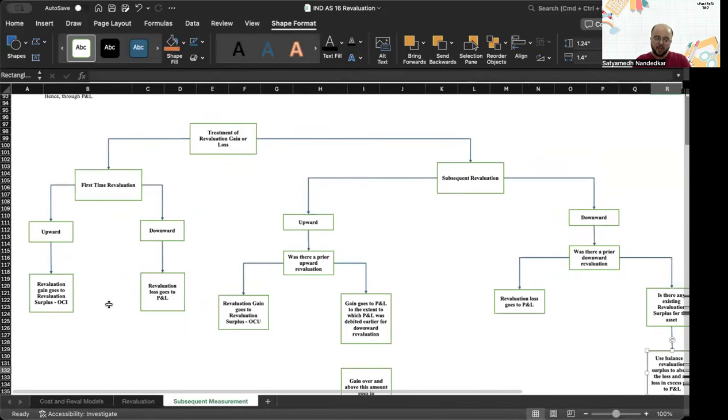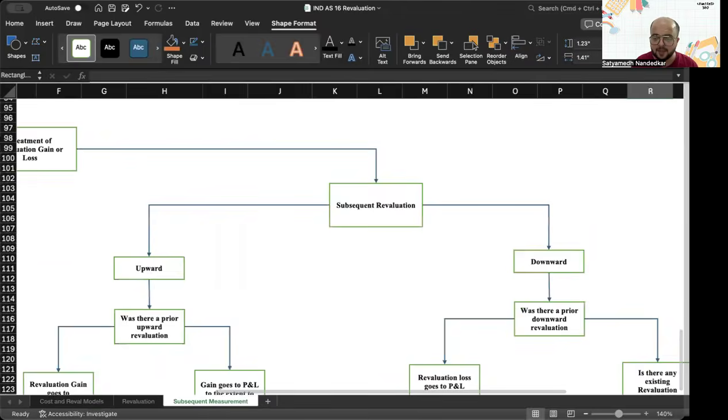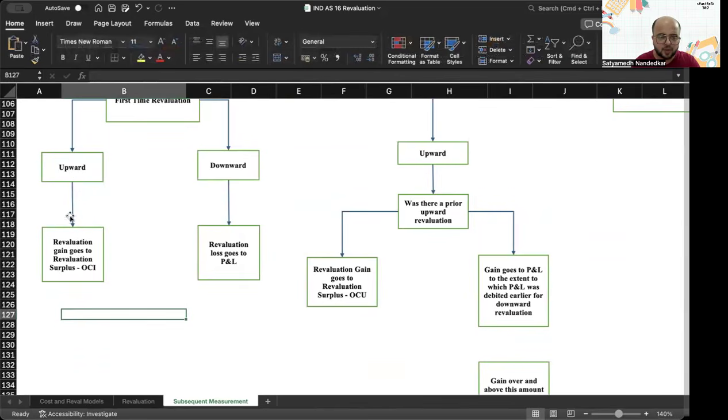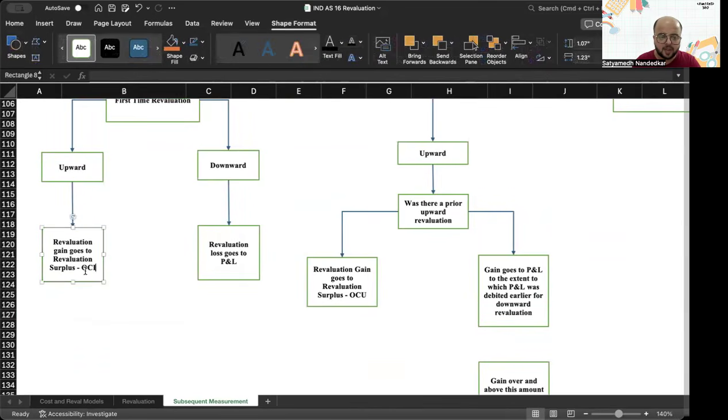Now I'm going to label each of the circumstances as A, B, C, D, and then you're going to use it to understand.